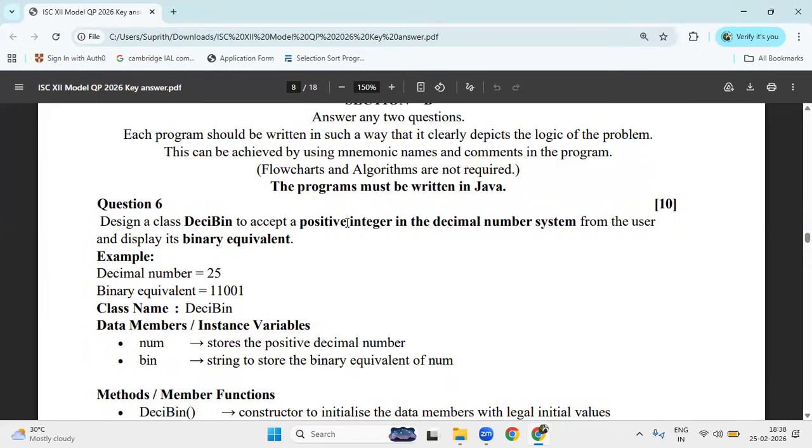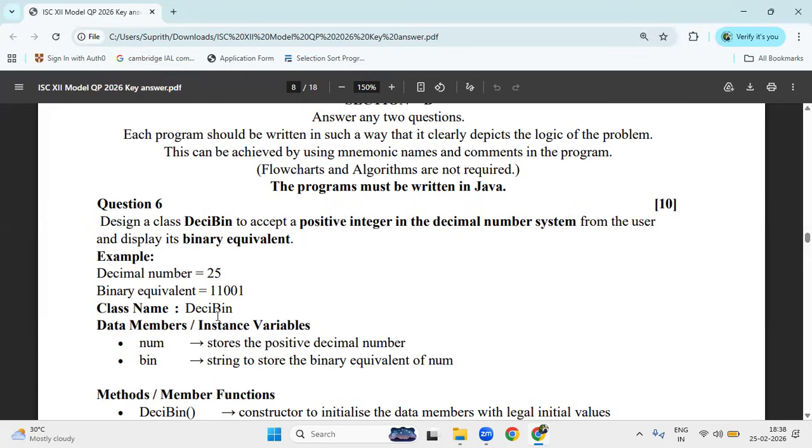Decibin. To accept a positive integer in a decimal number system from the user. So use the scanner class, it accepts only positive integer. If you enter the negative integer, it should come out of the program and display its binary equivalent. So what is the meaning of this one? You have to accept the decimal and you have to convert into binary. As we know the logic, how to convert decimal to binary: divide by 2, and we can keep the remainder as it is until last digit, right? Okay, now 25. If you are going to divide the number 25 by 2, you will get the quotient. You have to write starting from the LSB to the MSB.